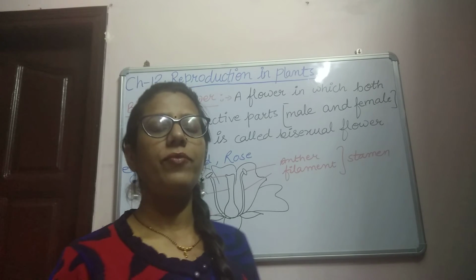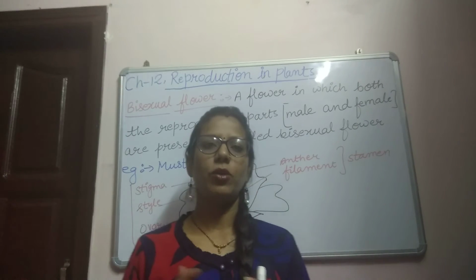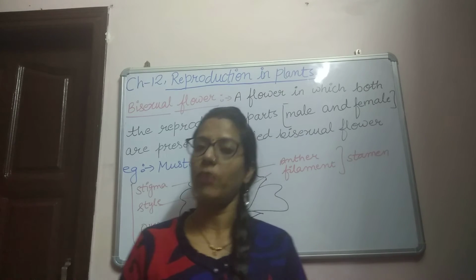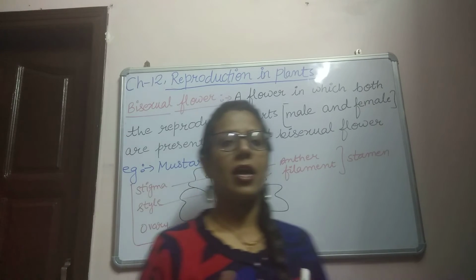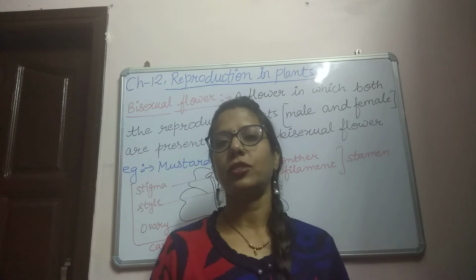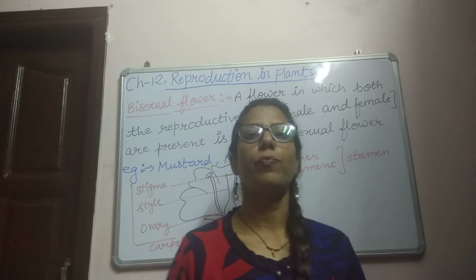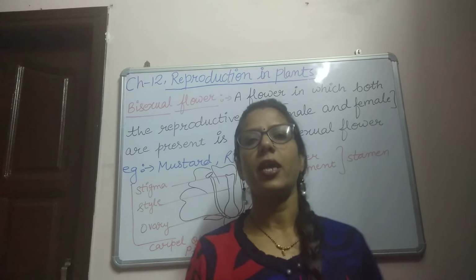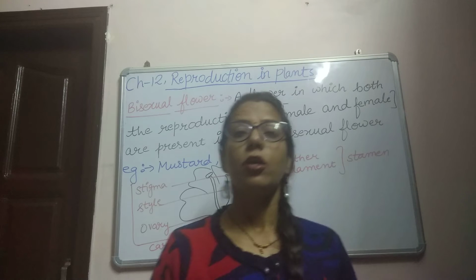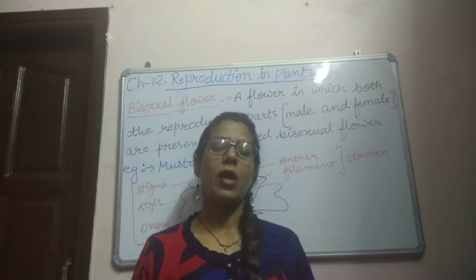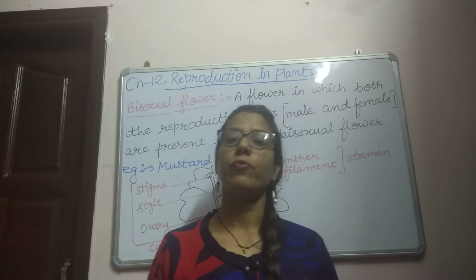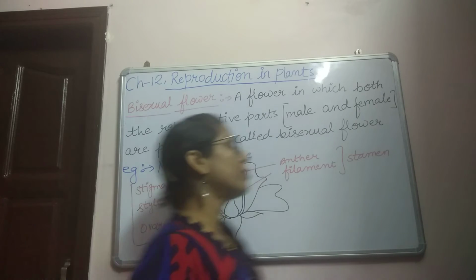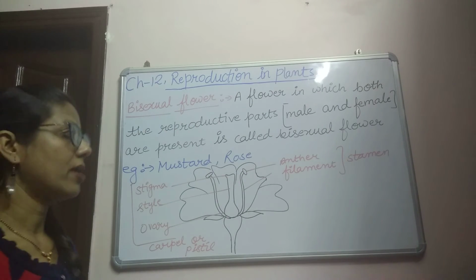Everyone, today we are going to start a new topic of chapter 12, that is bisexual flower and unisexual flower. As we have discussed in the last video, the structure of a flower is known as the reproductive part of the plant, because it contains the male reproductive part as well as the female reproductive part. So now there are two types of flowers on the basis of the presence of male and female reproductive parts. First is bisexual flower.